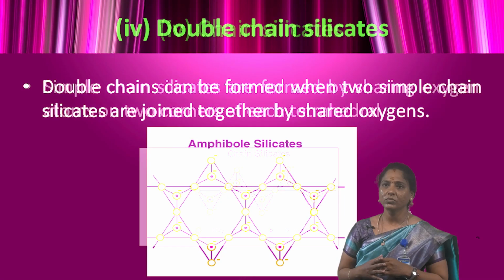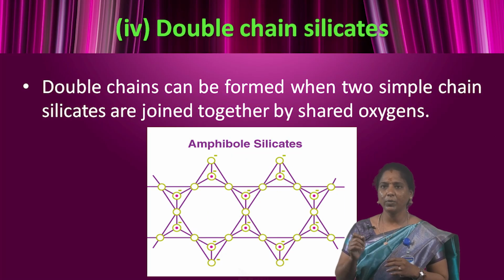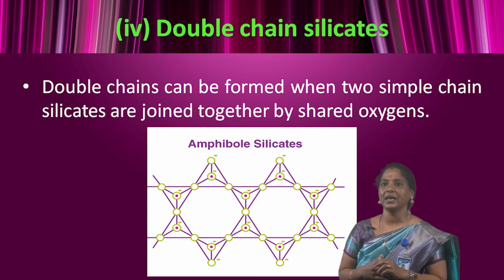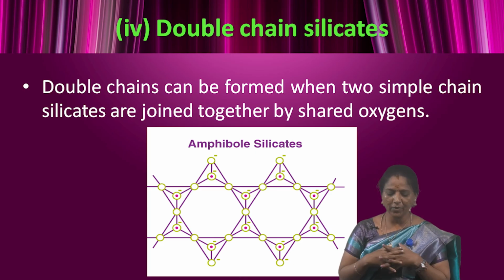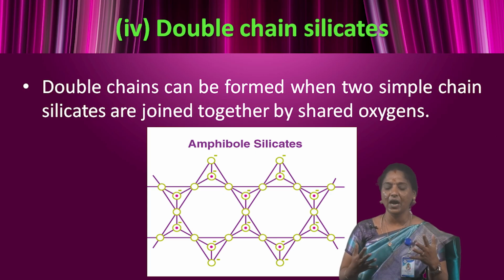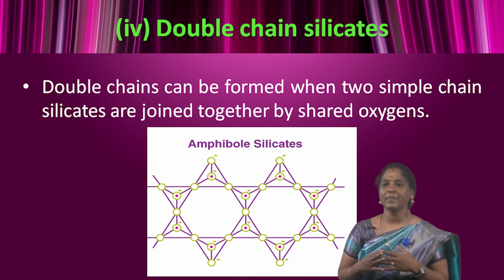Next one, double chain silicates. The double chain can be formed when two simple chain silicates are joined together by sharing oxygen. These are called amphiboles, and they are all well known. The structural unit of amphiboles is Si4O11 6-. An example is tremolite.